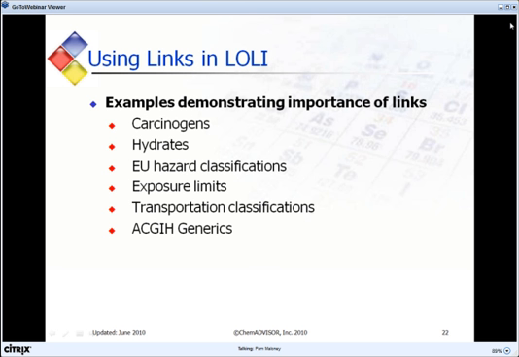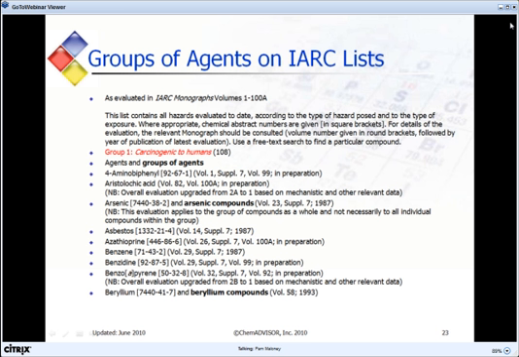Generic classes of chemicals are present in nearly every chemical regulation. Links in LALI help a user find all of the relevant regulatory information for a specific chemical when it's not explicitly listed in a chemical regulation. You don't have to go very far in the world of chemical regulations to find listings that include groups of chemicals rather than just specific chemicals.